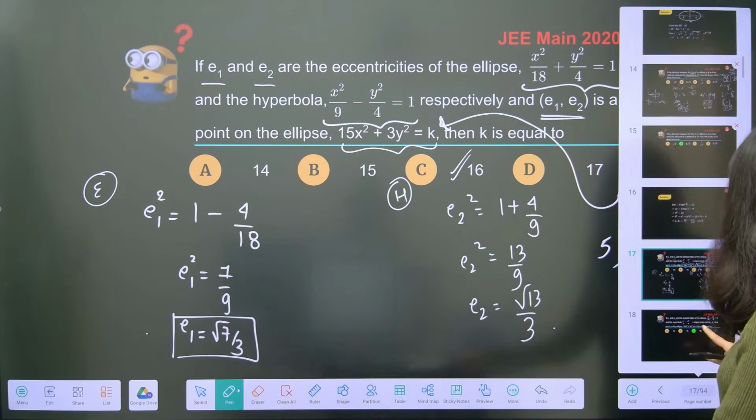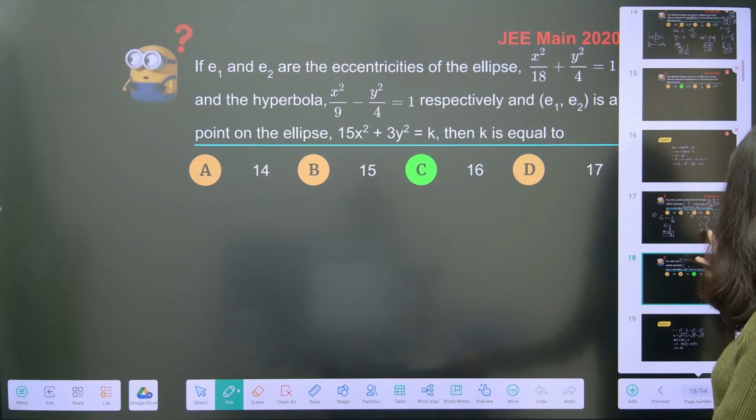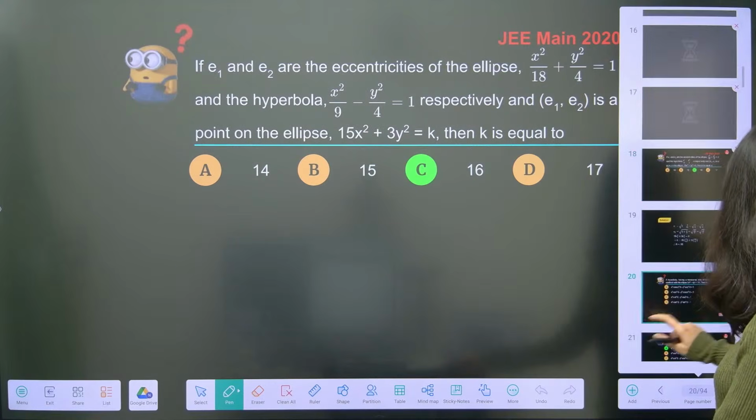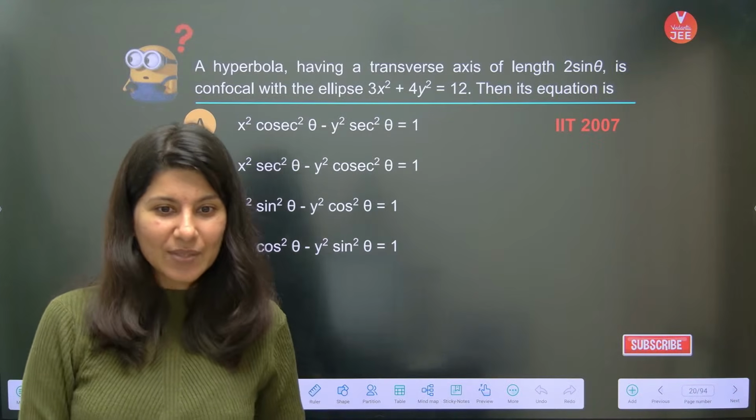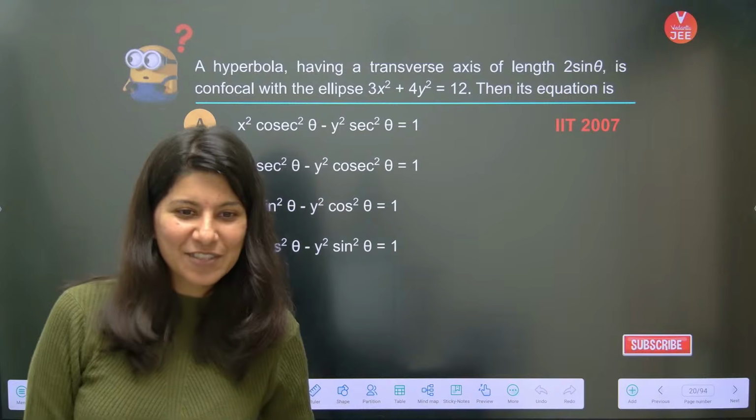Chalo. And now another question on hyperbola, which was from JEE 2007. Okay, life of JEE aspirants.